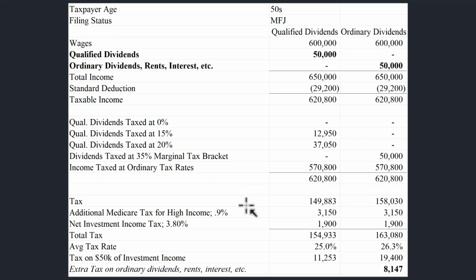In addition, we start to see taxes for Medicare showing up to cover the different healthcare plans, which will be the same amount of tax under both situations for ordinary dividends or qualified dividends. Ultimately, there will be tax of $11,253 on $50,000 of qualified dividends, or $19,400 on dividends that are ordinary or rent or interest, etc. This is a huge difference in taxation, $8,147 extra if you're receiving ordinary dividends versus qualified dividends.